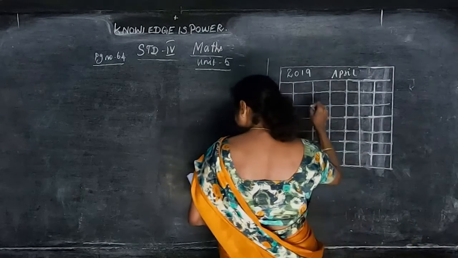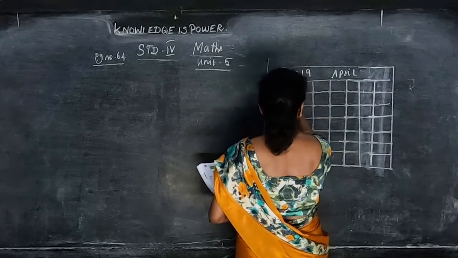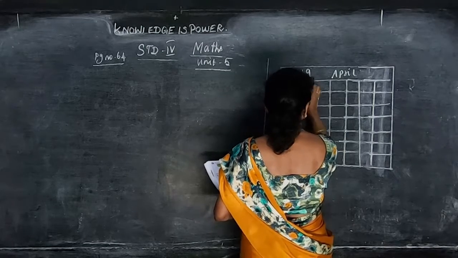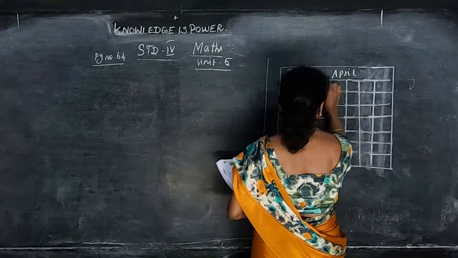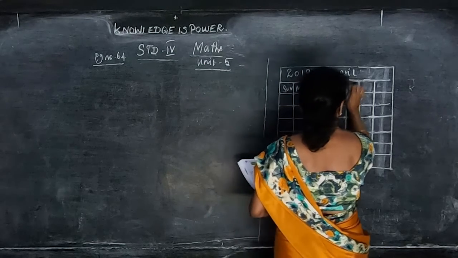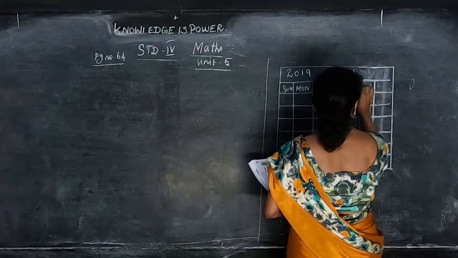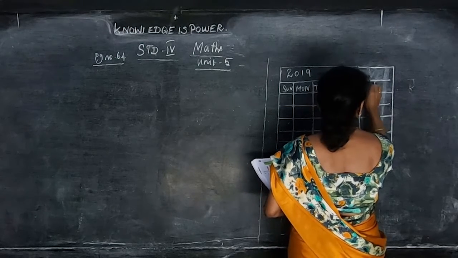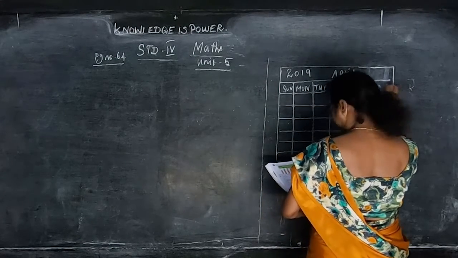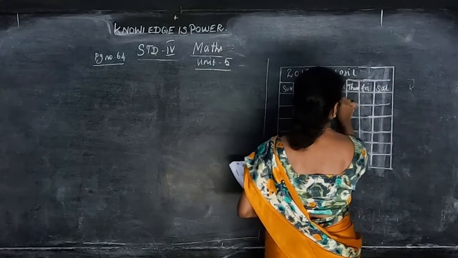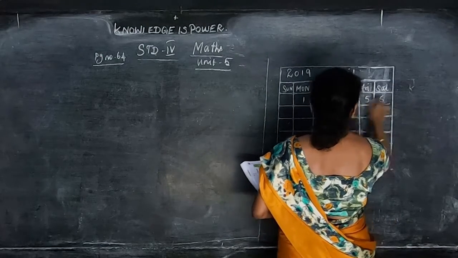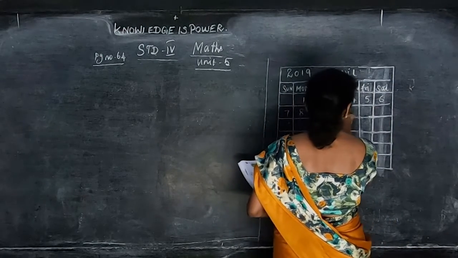So this is April 2019, starting on Sunday, Monday, and so on. There are 30 days in September, April, July numbers. So you can write 30 days.